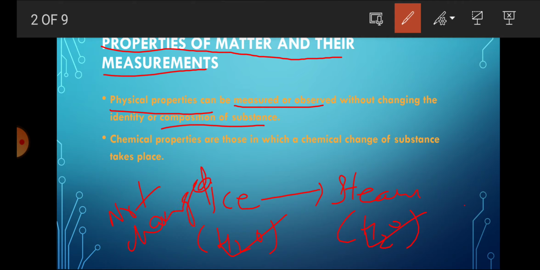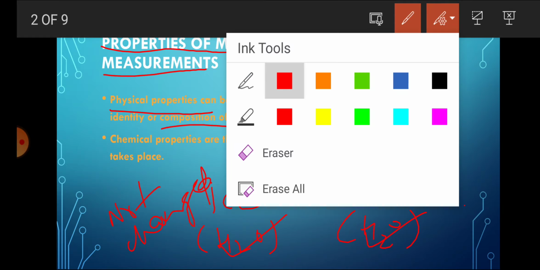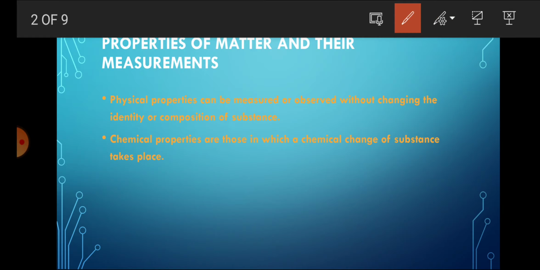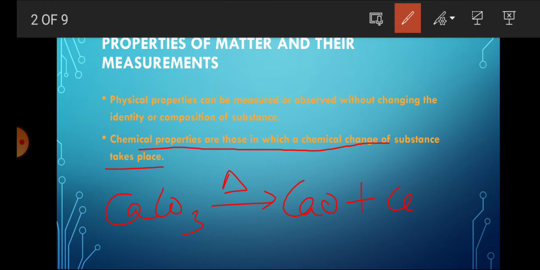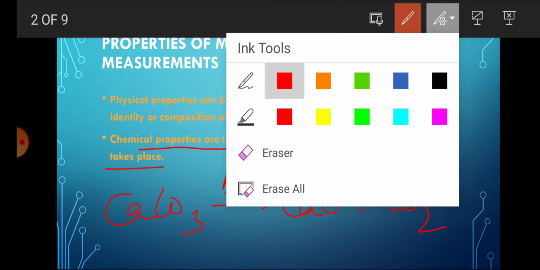But in chemical properties, a chemical change of the substance takes place. If we take the example of calcium carbonate, when we heat calcium carbonate, there is a conversion of calcium carbonate into calcium oxide and carbon dioxide.